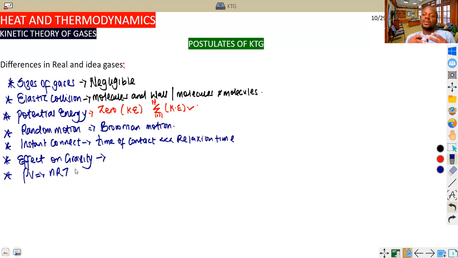Then again, the next point, which is the sixth point about the postulates of the kinetic theory of gas, is that gravity has no effect on real gases. And this is because their density is constant. So it is very important to keep in mind, density of real gases is constant.